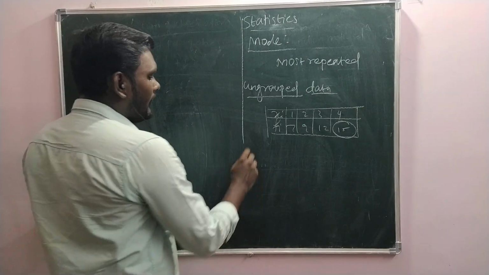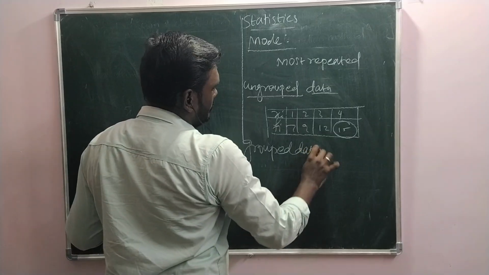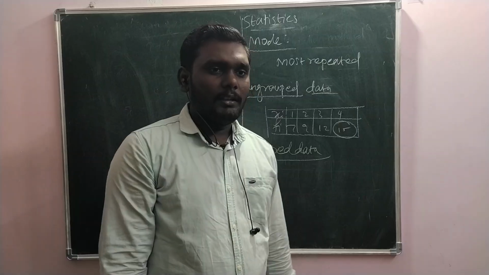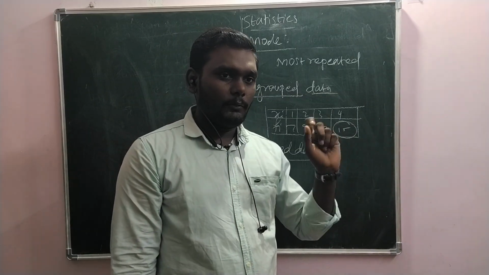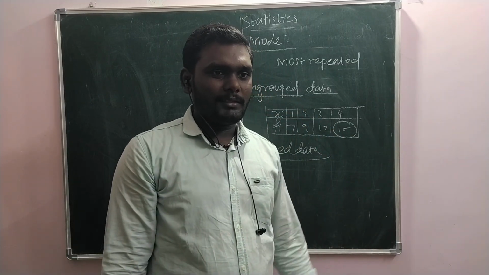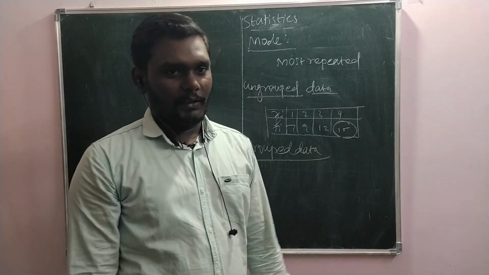And then for the grouped data scenario, we have a modal class. As we have the class intervals, we have to choose one among them as the modal class. What is the criteria to choose the modal class? It's again the same, the class interval which has the highest frequency.